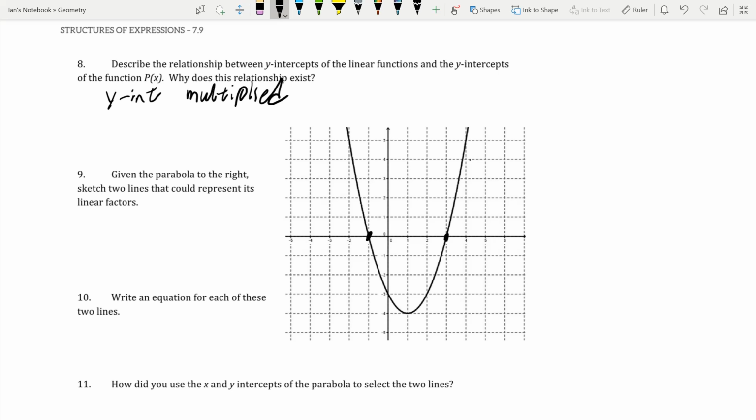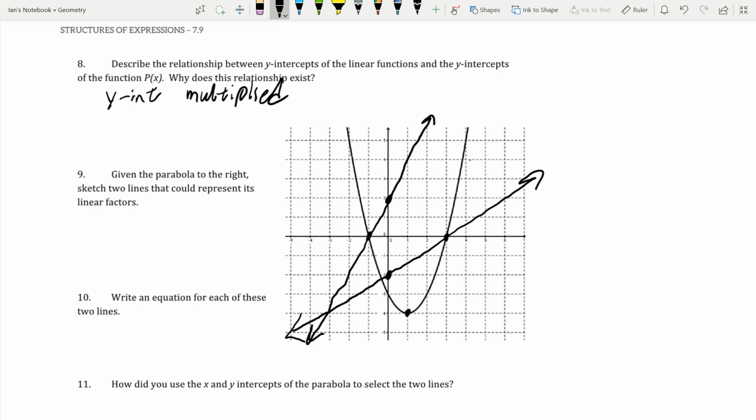So let's say this one goes through +2, and we'll say this one goes through -2. So now we have a y-intercept here and a y-intercept here, which means that if we multiply these two together, we will get this y-intercept here, and we have our same x-intercepts.